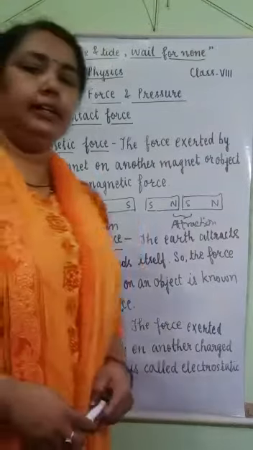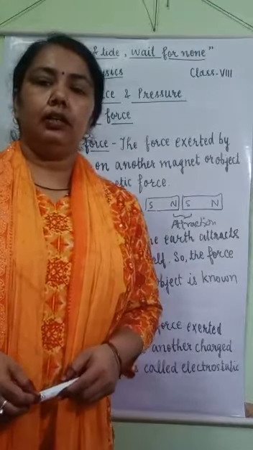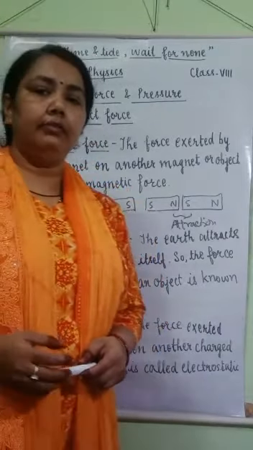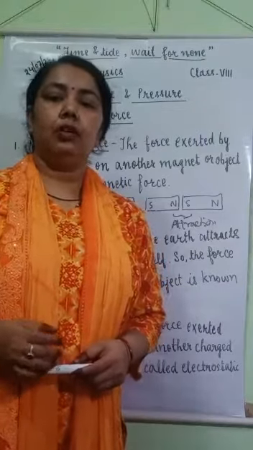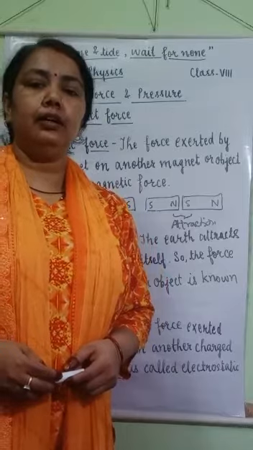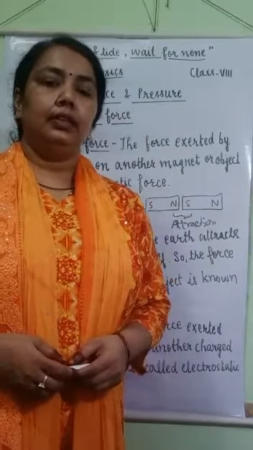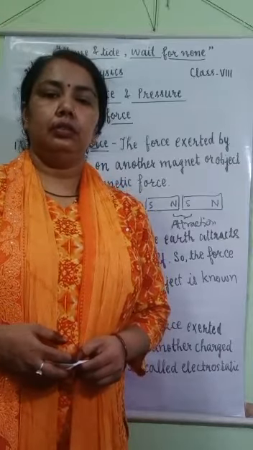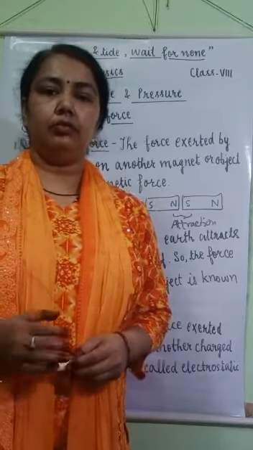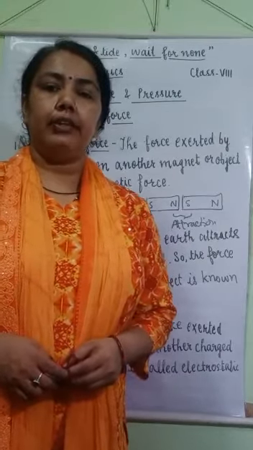You have seen that when you open the tap, the water flows downwards towards the earth, and water from rivers also moves downwards. All these happen due to the force of gravity. You have also seen that when leaves and fruits detach from the tree or branches, they fall down towards the earth. So all these happen due to gravitational force.